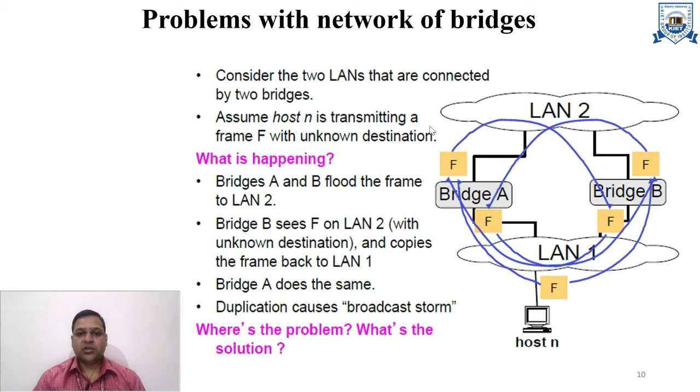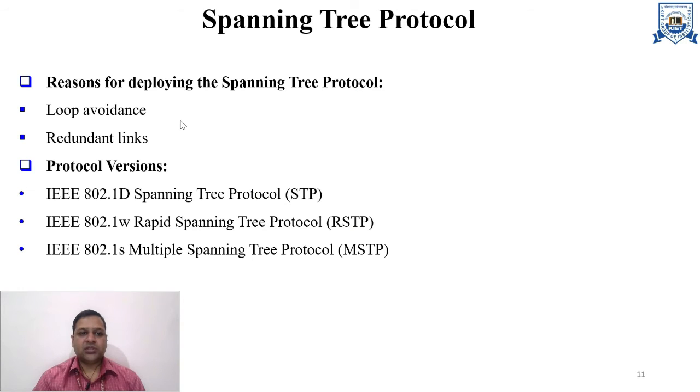To remove this, we use the STP protocol, the spanning tree protocol. It is the solution for loop avoidance and redundant links.